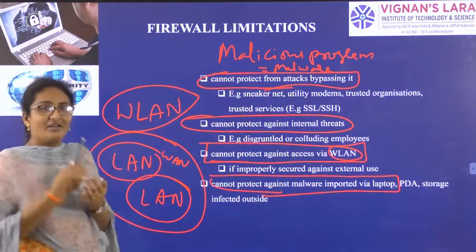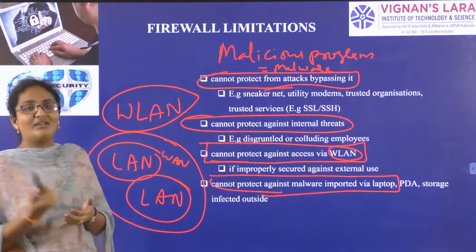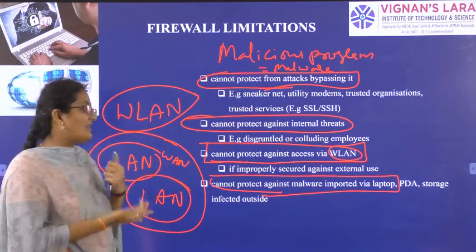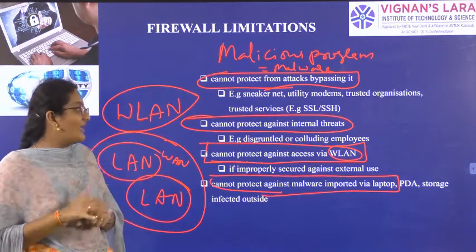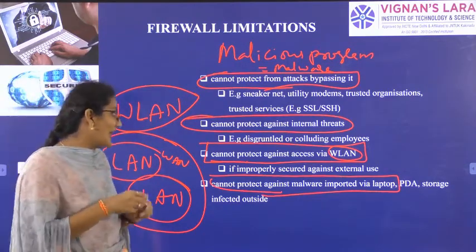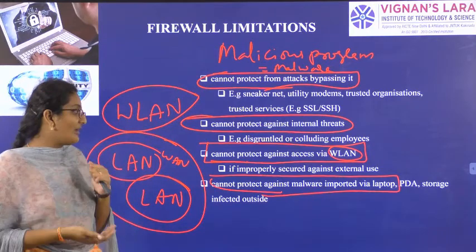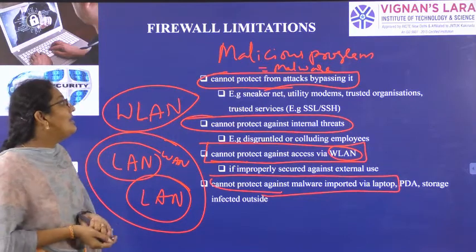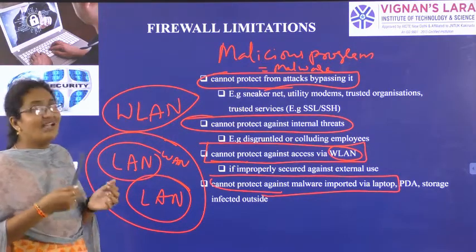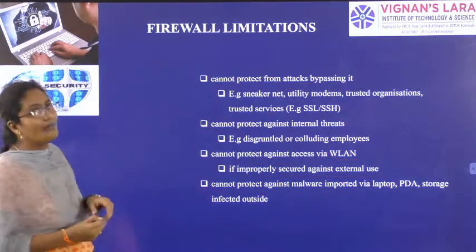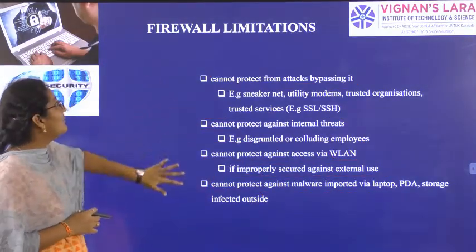So in any organization or institution, we have the concept of a firewall. But if there is any chance of internal threat, then the firewall cannot help. If you are in a wide local area network, then the firewall cannot help. Ultimately, if you are accessing some malware through your laptops, the firewall cannot help. And finally, if there is any attack that can bypass the firewall, then also the firewall cannot do anything. So these are the limitations of firewalls.